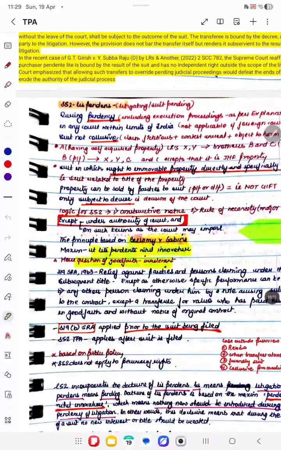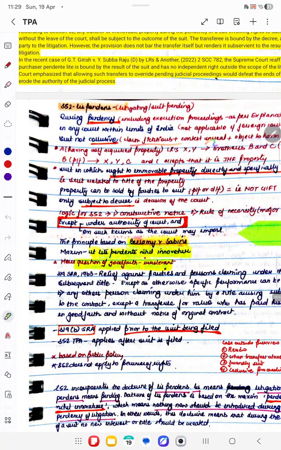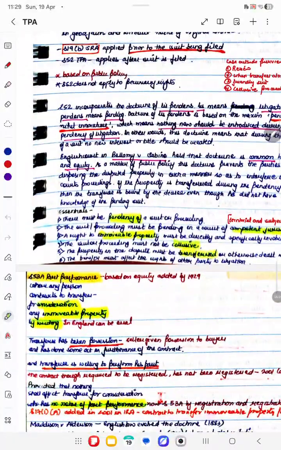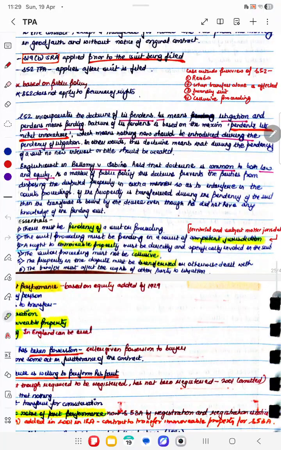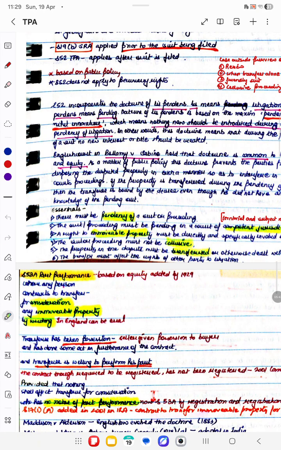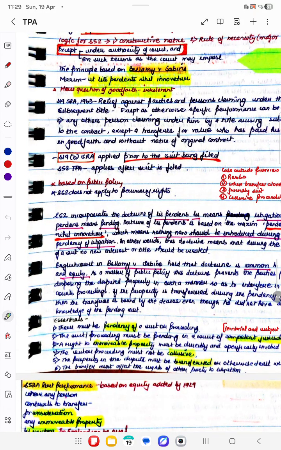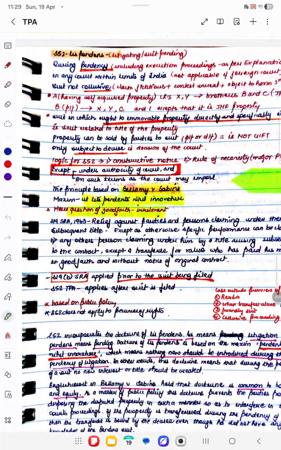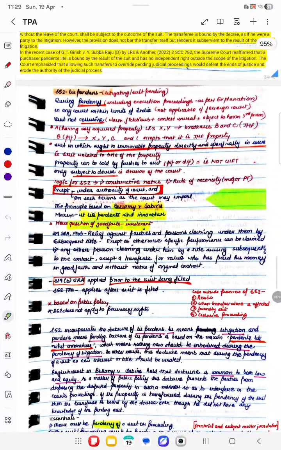Here we have already discussed that it should not be fictitious. The contest should not be unreal. The property in dispute must be transferred or otherwise dealt with. Then the transfer must affect the rights of the other party to the litigation. So the transfer should affect the rights of the other party. This is the entire doctrine of Lis Pendens.